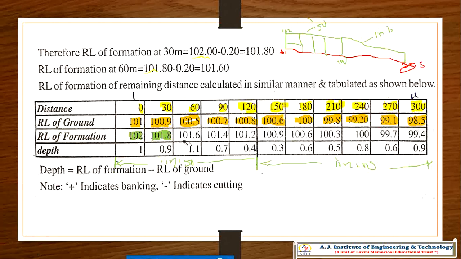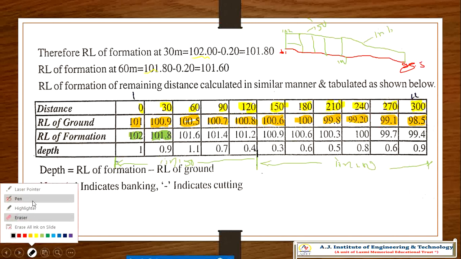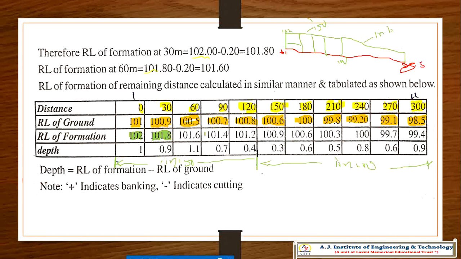Correct. And again from the next 30 meter, a 0.2 meter drop.